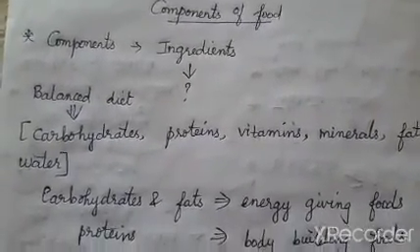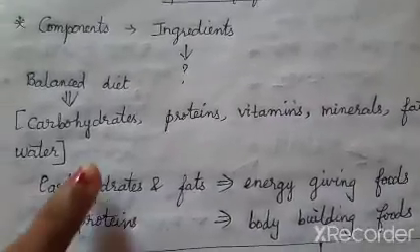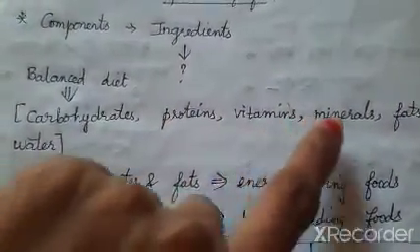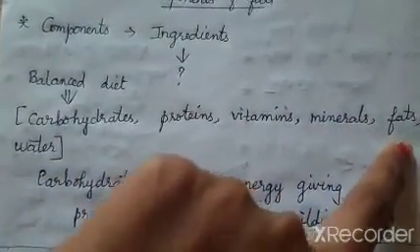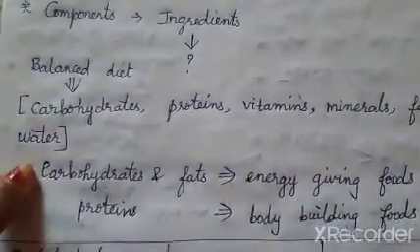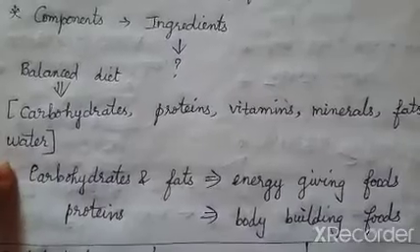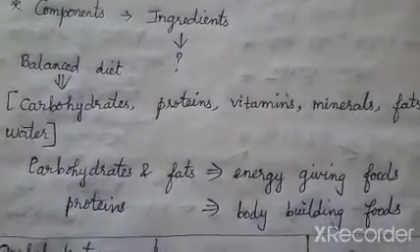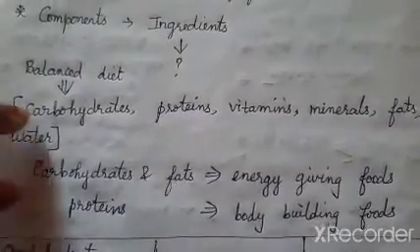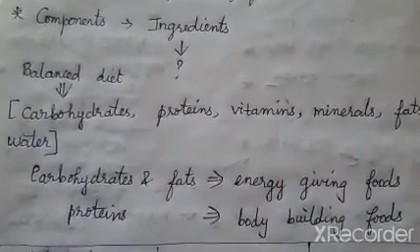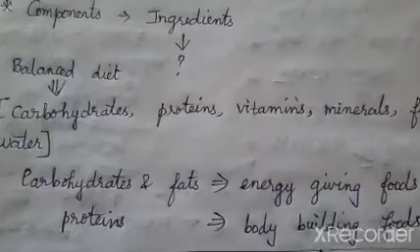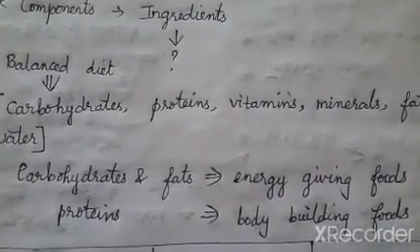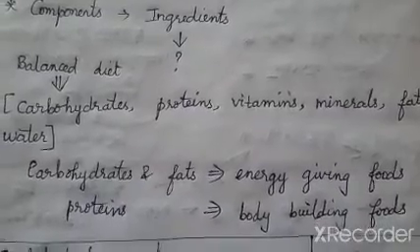So, in a balanced diet, we will have carbohydrates, protein, vitamins, minerals, fat, and even water. Water is also essential for the welfare of the human body, right? So these six are the components of food which is obtained to the human body by eating.